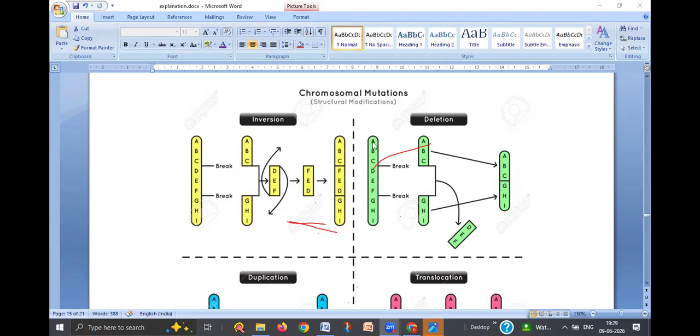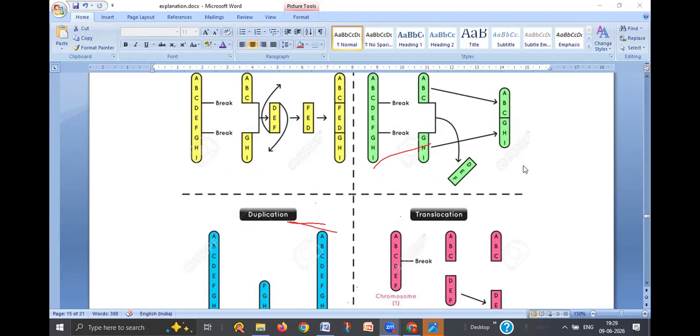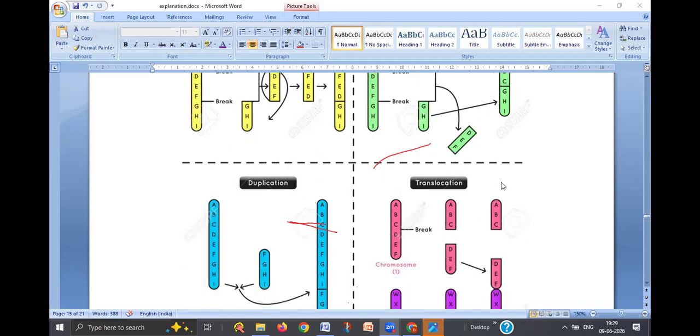So now you see, instead of A, B, C, D, E, F, G, H, I genes in the order, what we see here, A, B, C, next G, H, I. That means DEF fragment is deleted permanently. So that is called as deletion. In inversion, the deleted part again binds back in the same position, but in reverse order. But in a deletion, it is totally deleted. So that is one type of the chromosomal mutation.